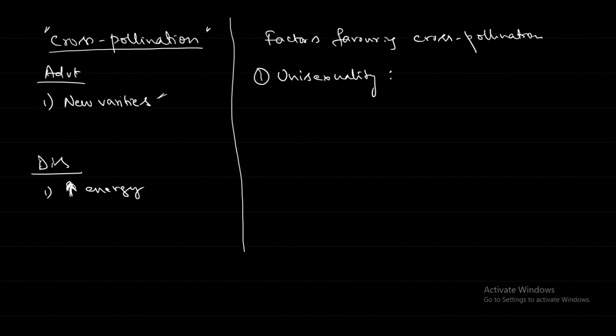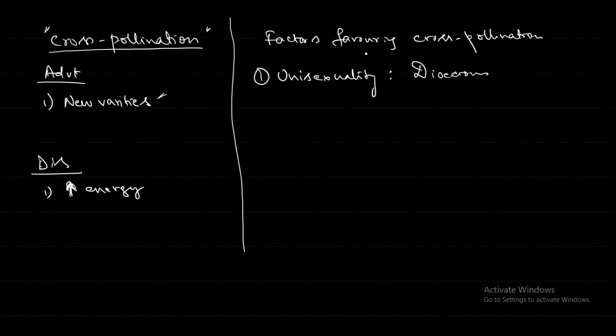So this unisexuality also favors cross-pollination, because when the same plant has only male or only female flowers, it has to depend upon another plant. So the chances of cross-pollination increase. Examples are papaya and palm. In cucumber, gourd, etc., the male and female flowers may be borne on the same plant. That is also possible.